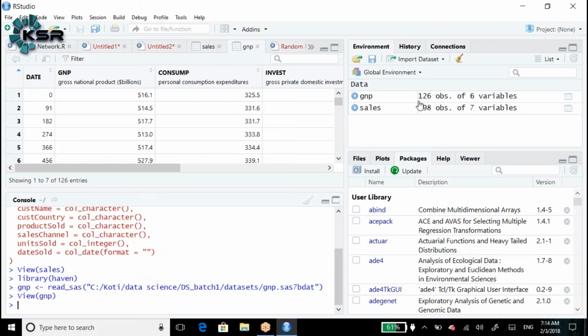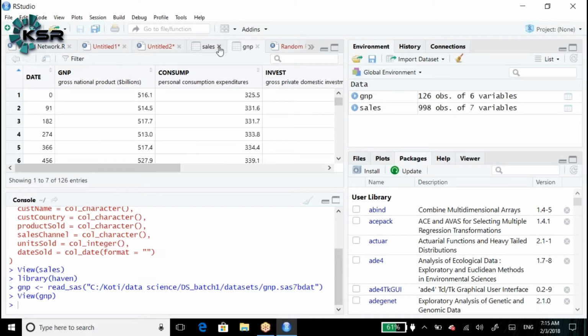Okay. Now yesterday we saw how to import the Excel file, how to import the CSV file, and how to import the SAS file. Now what is our ultimate goal? Let's play with the data. As a data scientist, in real time, whenever you start a project and receive the data, how do you need to approach the data?